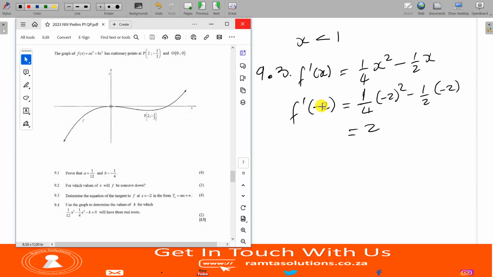But now, what is the y value of this point? In other words, we need f of 2. What is f of 2? Remember, f of x was 1 over 12 x cubed minus 1 over 4 x squared. So where x is, you put 2, remember the cube, minus 1 over 4 x squared. Now, what do you get here? You get 8 over 12 minus 1. So this looks like 2 over 3 minus 1.